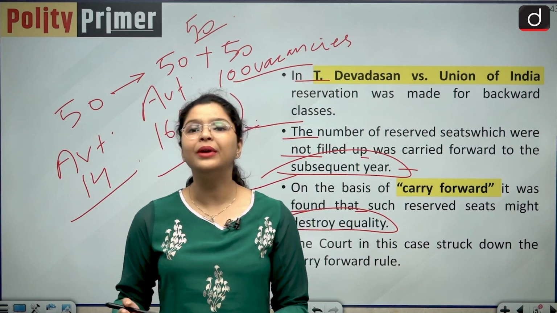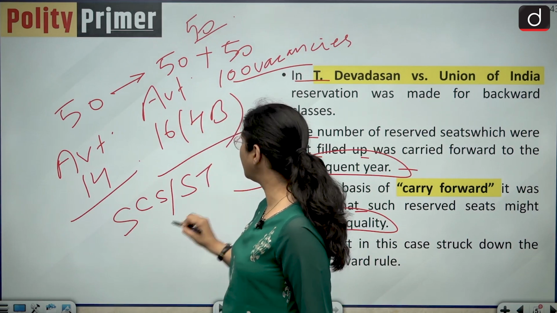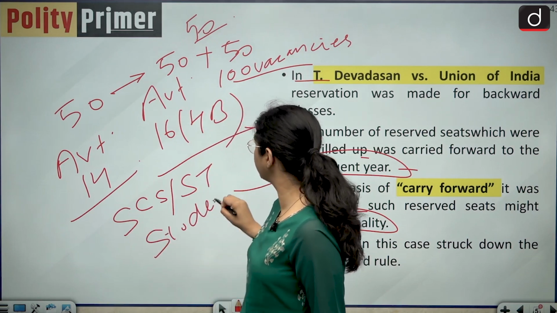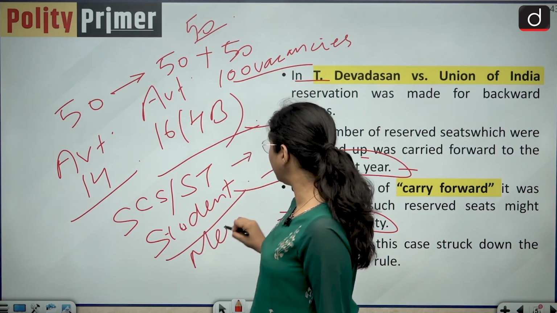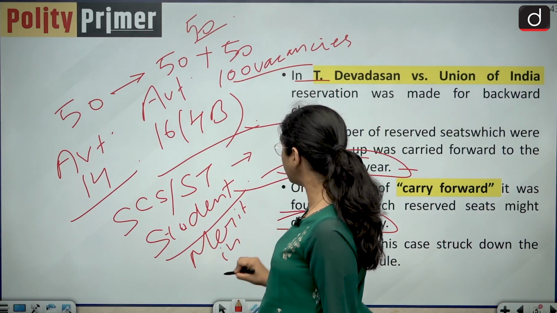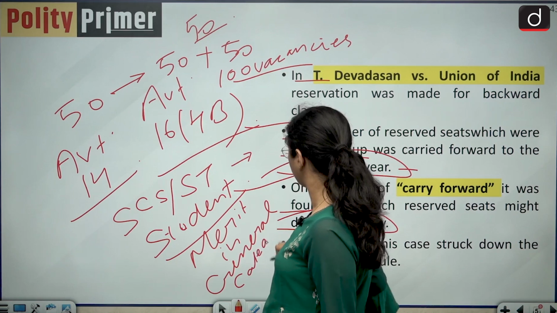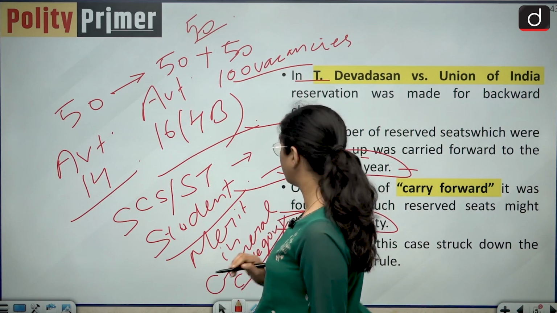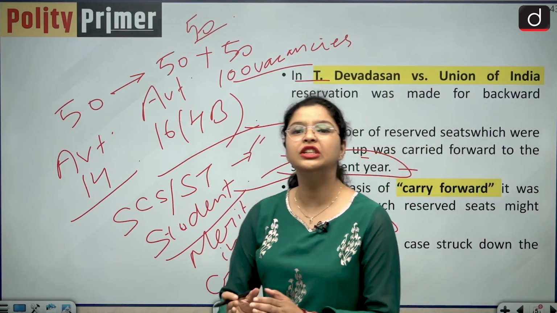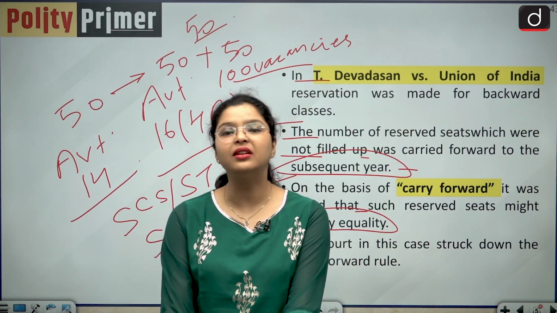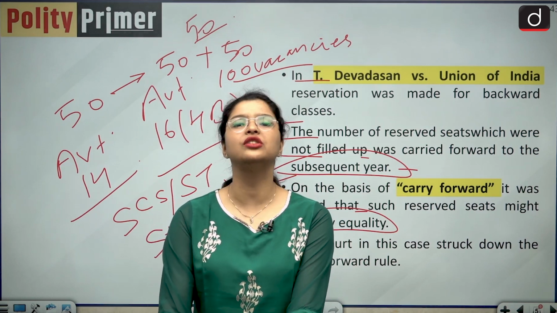And there is an anomaly as well. For example, there is an SC or ST student. If they have the merit in the general category, if she qualifies on the merit of the general category, then it cannot be said that we will not be including you in the general category seats.